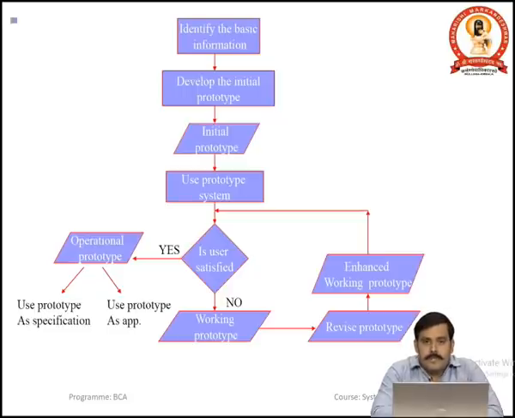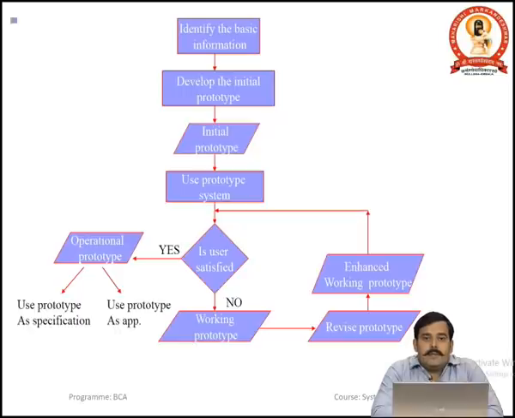If the user is not satisfied or the expectations of the user are not fulfilled by that prototype, we go through the working prototype, revise that prototype, introduce the functionality the user additionally wants, and enhance the working prototype again.